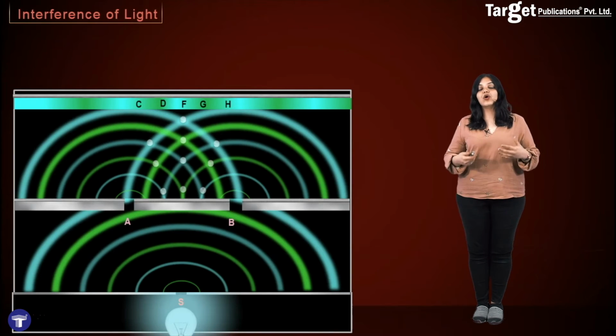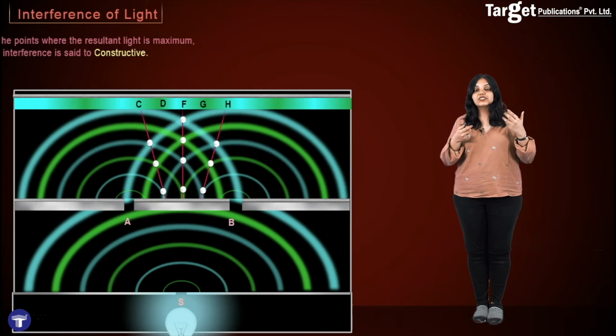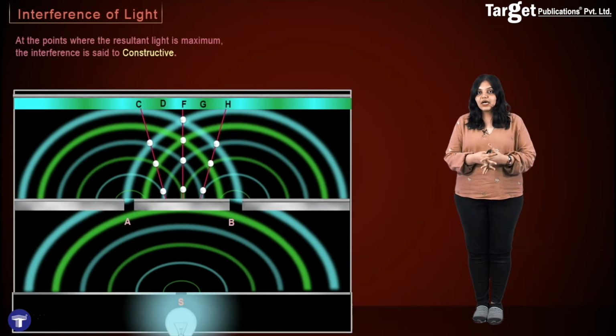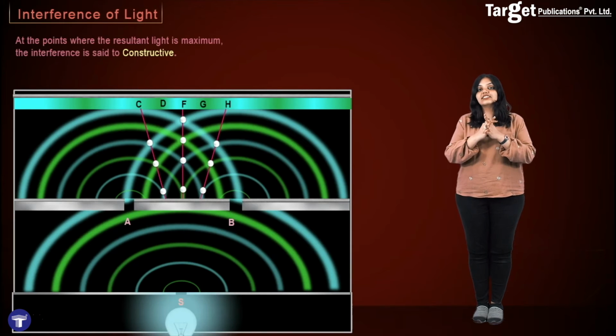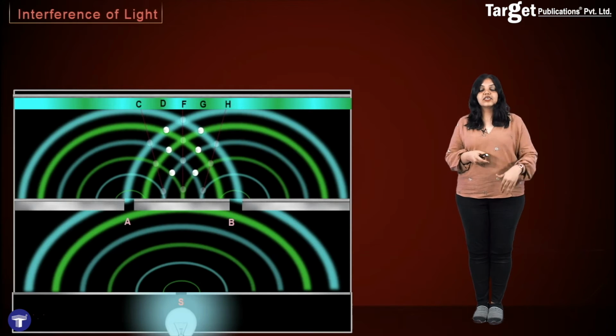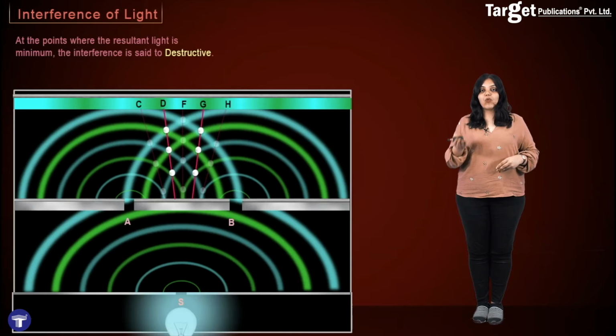The places at which we obtain brighter points or points of high intensity are known as maximas, because at these places the two waves are completely lining up with each other, and such an interference condition is known as constructive. On the other hand, at the points where the intensity is low, that is at the dark points, what is actually happening is that the maximum of one wave is falling on the minimum of the other, and what you obtain is the difference of the amplitudes, and in such a case the interference is said to be destructive. And thus interference patterns are made up of points of high and low intensities which correspond to constructive and destructive interference respectively.